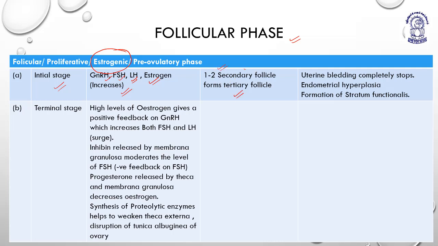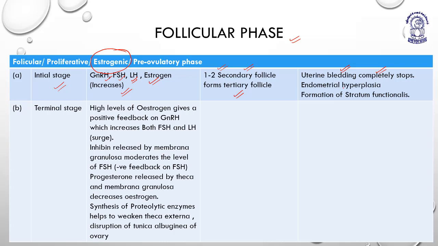One to two secondary follicles form a tertiary follicle. Of the 6 to 12 primary follicles that matured to form secondary follicles, 1 to 2 form tertiary follicles. The rest undergo follicular atresia; they degenerate. Now what happens? The uterine bleeding, till here, completely stops, and most importantly, it